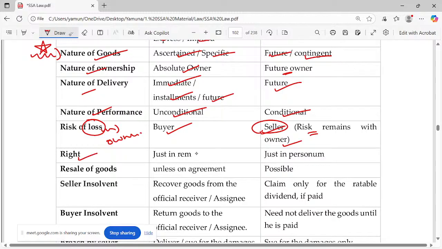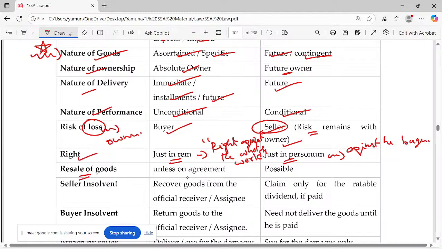Right in rem, which means right against the whole world. You can please make a note of it. Right against the whole world, which means I'm the owner having the absolute right. Nobody in the world can claim the ownership. Here it is right in personam, which means the seller can ask for the right only against the buyer, or the buyer can execute the right only against the seller.